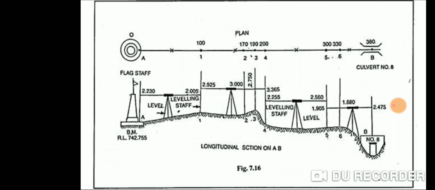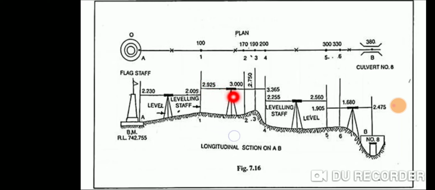After that I shift this instrument to this location and take the first reading on the point that was occupied in the last location. So the reading is 2.925, and this is called backsight.